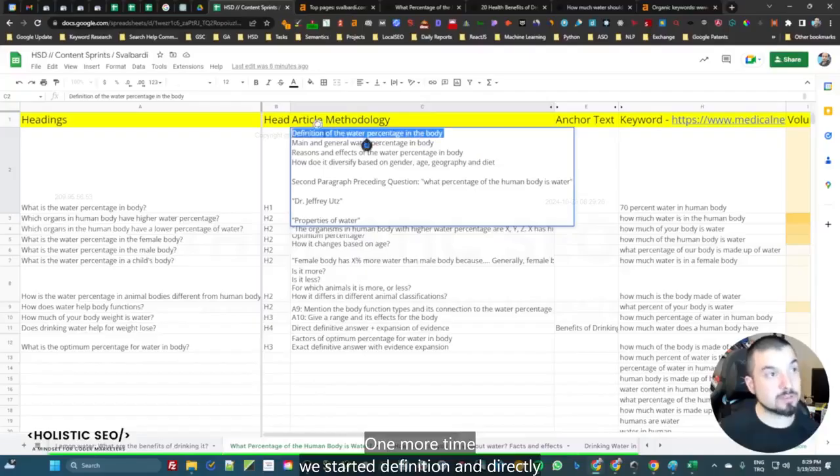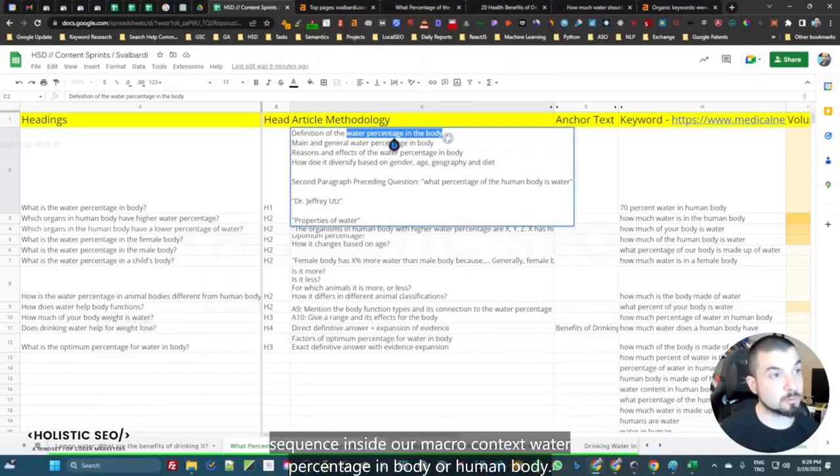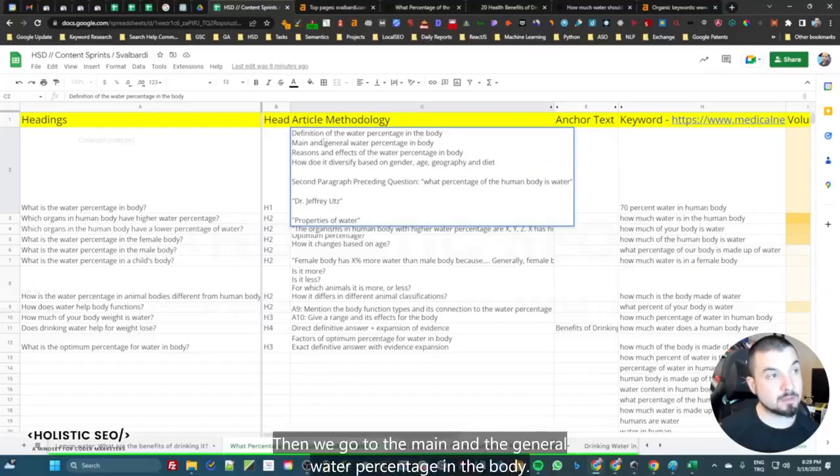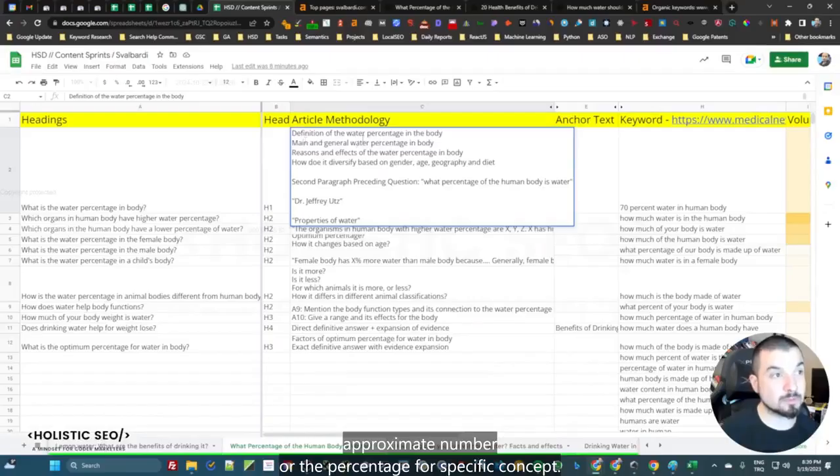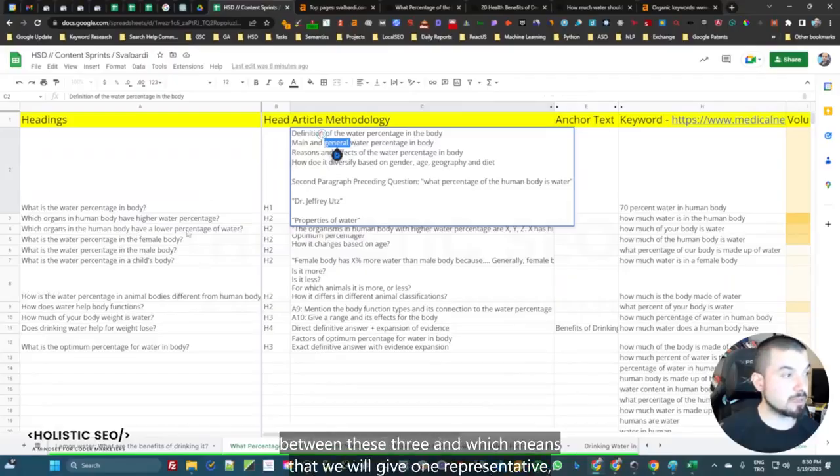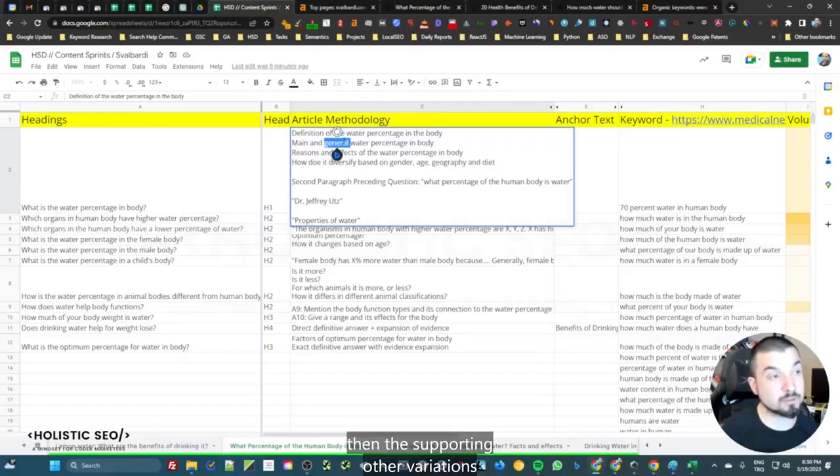One more time, we start with the definition, and directly the definition comes from the most important concept or the noun for seconds inside our macro context: water percentage in body or human body. Then we go to the main and the general water percentage in the body. So in this case, you might not directly get what I mean with the main and the general. The main water percentage in the body is the main range or the approximate number or the percentage for a specific concept. When it comes to the general, it is a kind of average between these three, which means that we will give one representative, then the supporting other variations.